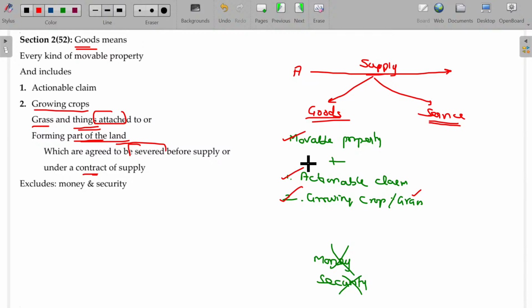That is called actionable claim. Actionable claim is also goods. What's that? A sold goods to B worth rupees 10 lakhs.